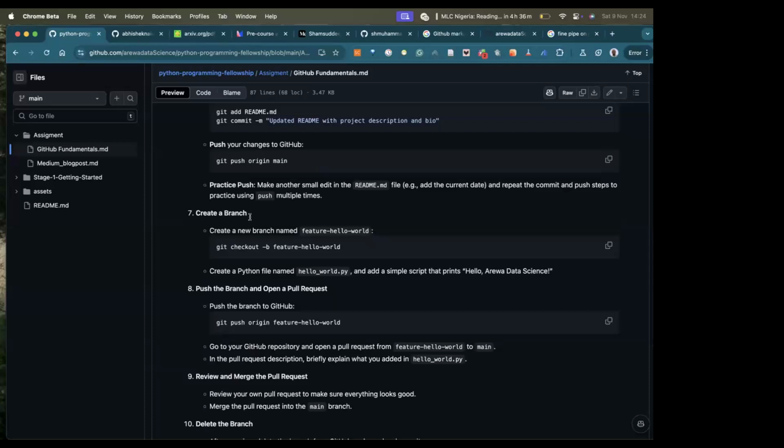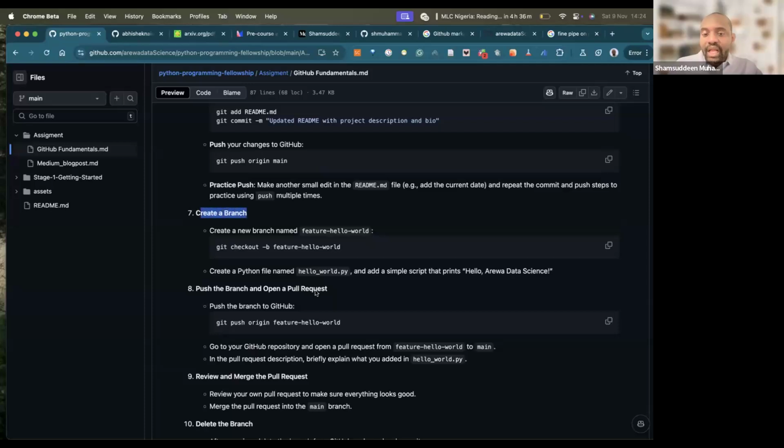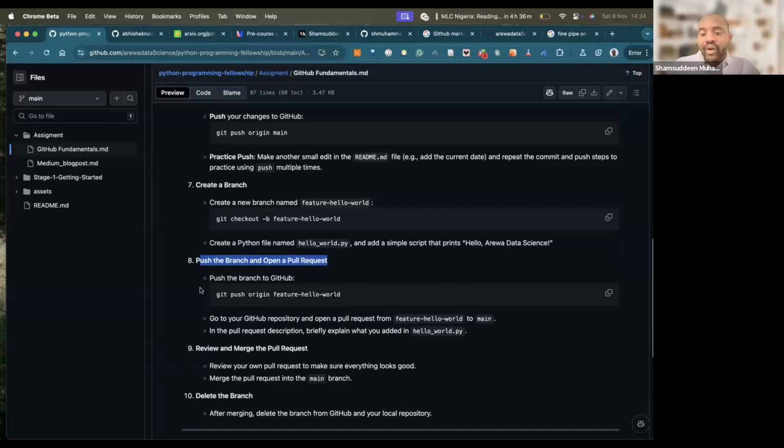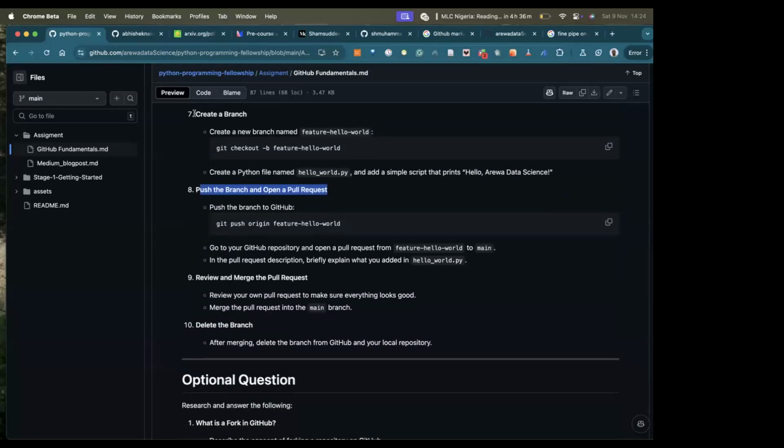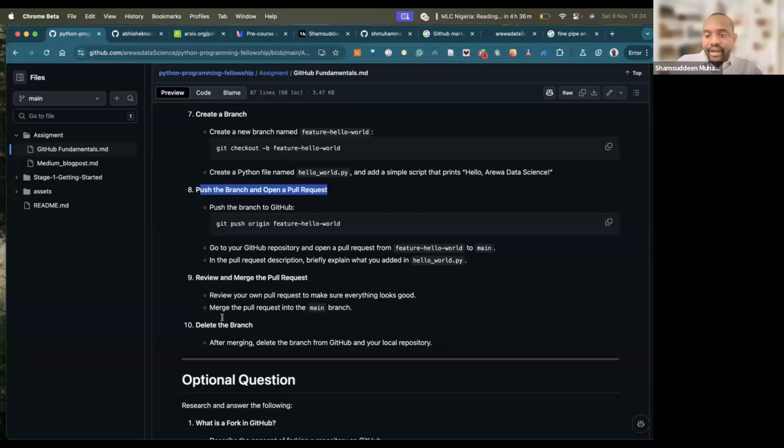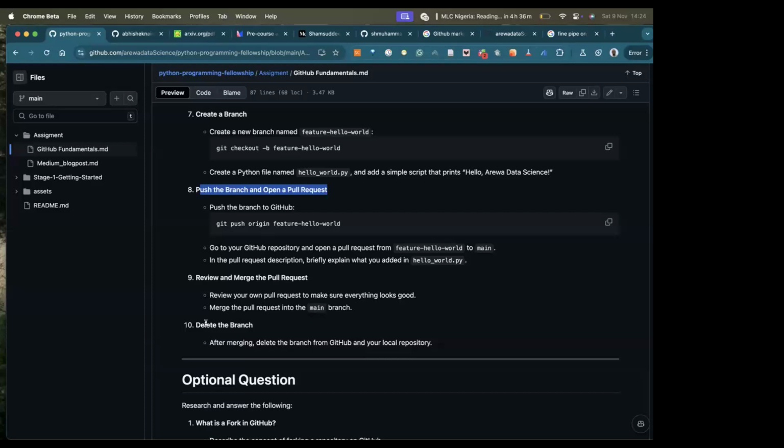And we added something like creating a branch, which we didn't show, but we asked you to learn more and find out how to do that. So if you have any question to do that. This is step 7 to step 10. We haven't shown it in the class, but we asked you to do it. The purpose is for you to explore, to see how you can do that.